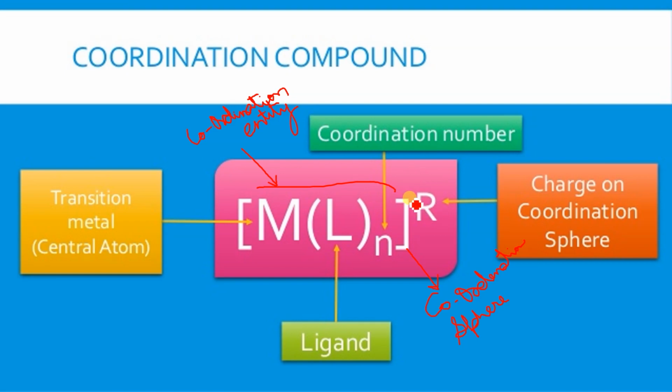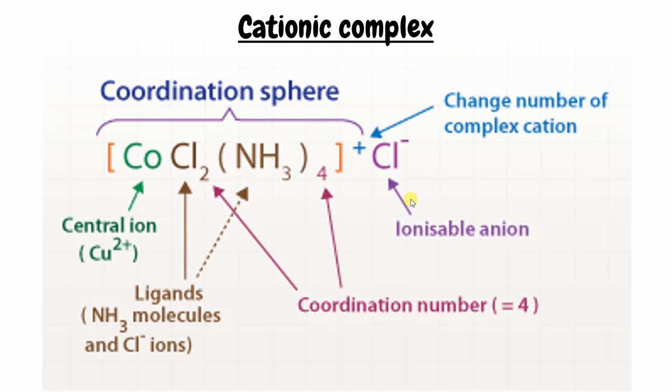So let me explain one by one. First start with the ligand, but before that let me explain the cationic complex, how it is. So this is a cationic complex. How? Because we can see that it is starting with a big bracket. This big bracket is called the coordination sphere, and the things present inside will be called the coordination entity. This plus charge, you can say charge or oxidation number. Let me make it charge: charge of the complex cation. And that will also give you the oxidation number, I'll tell you later on.